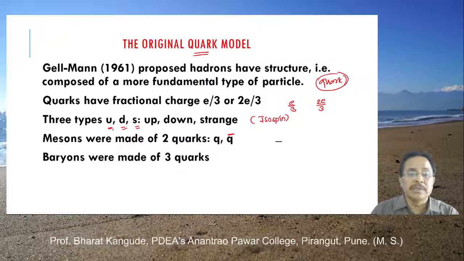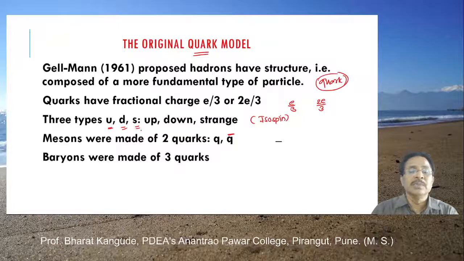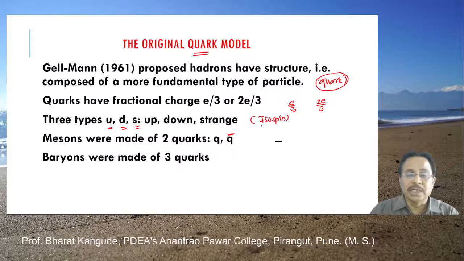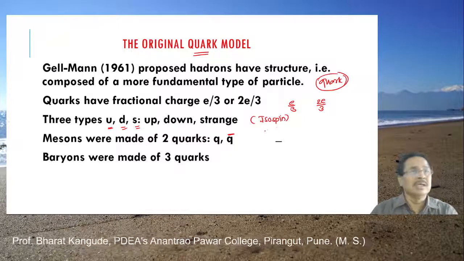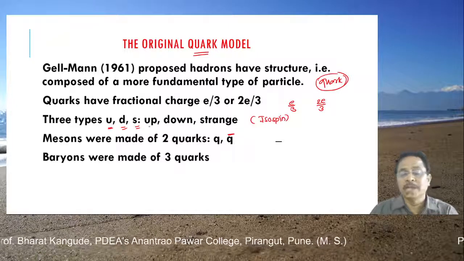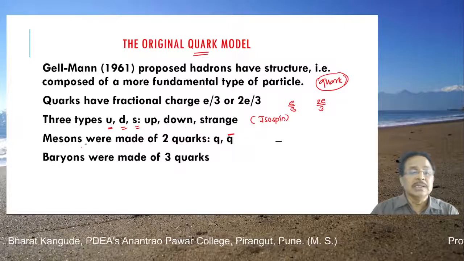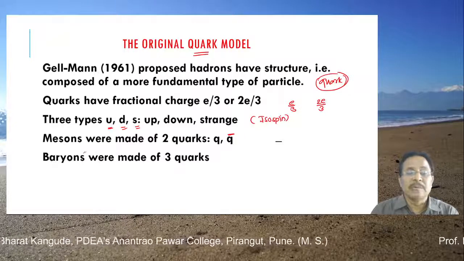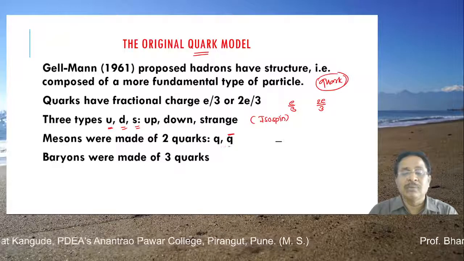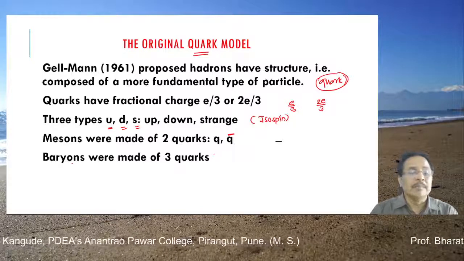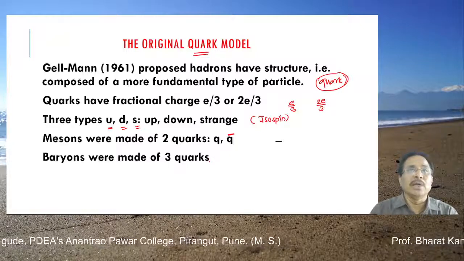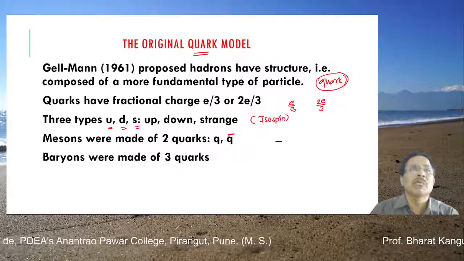Initially he proposed that three different types of quarks exist. Names given to them are up, down and strange. This is associated with the isospin of the quark, nothing else. It has nothing to do with the usual words we use in everyday language, up, down and strange. Then mesons like pi plus, pi minus, etc. are made of two quarks, one quark and one anti-quark, and baryons were made up of three quarks. Now one of them may be an anti-quark and two may be quarks, or two may be anti-quarks and one may be a quark.